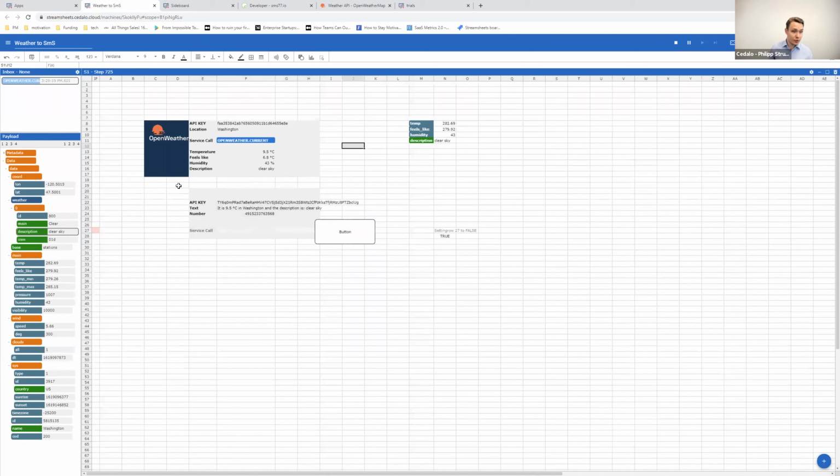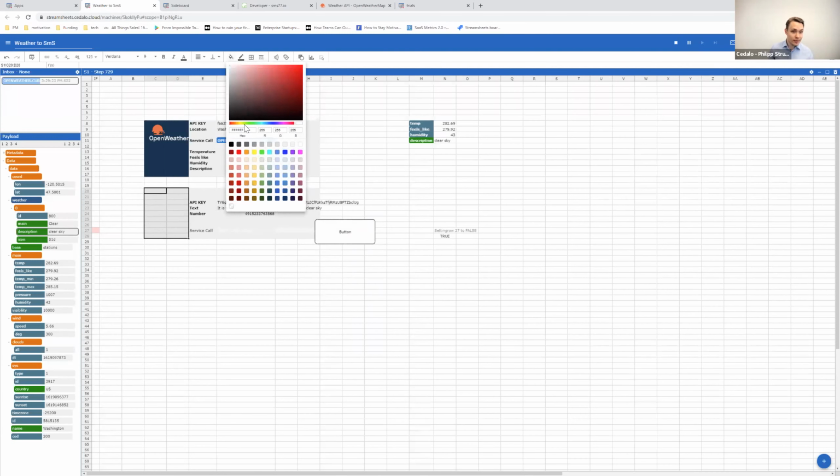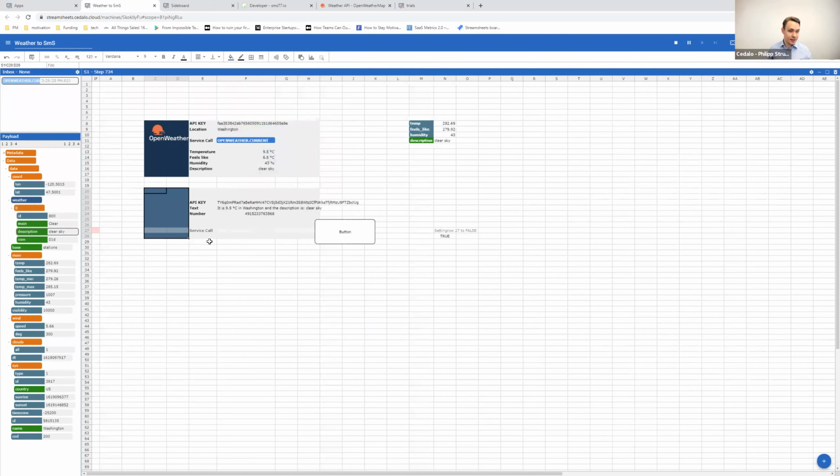So if you have any information, any input on that, I'm open to that as well. Just leave us a comment, text us. And this is now the other blue. Just going to also add, last but not least, the logo of SMS77.